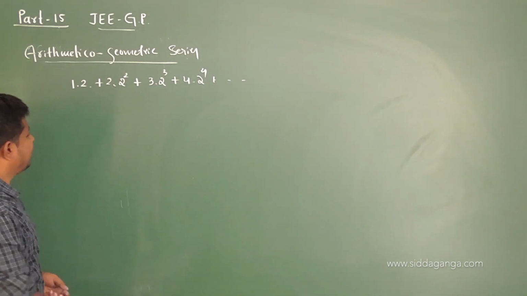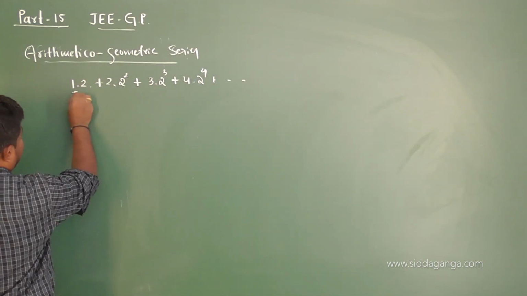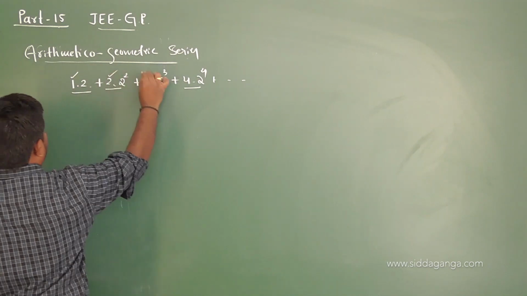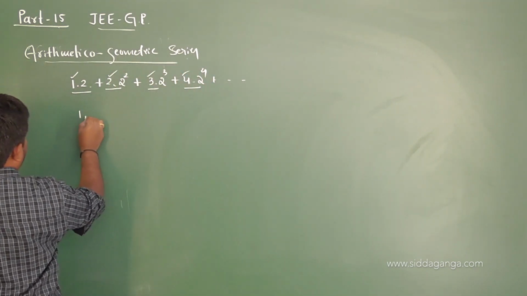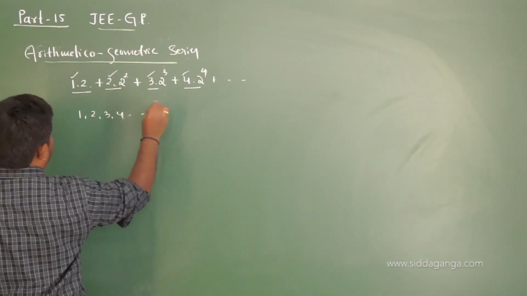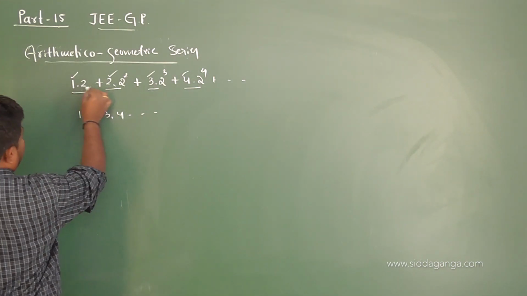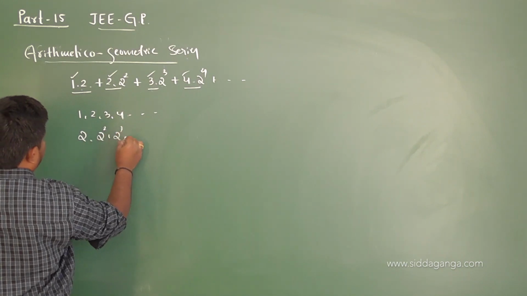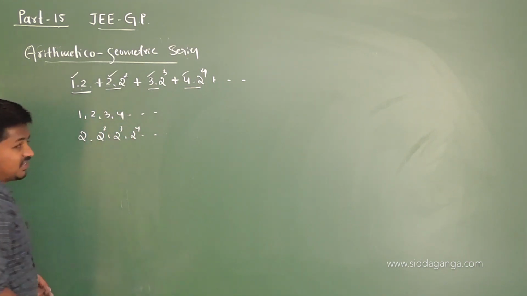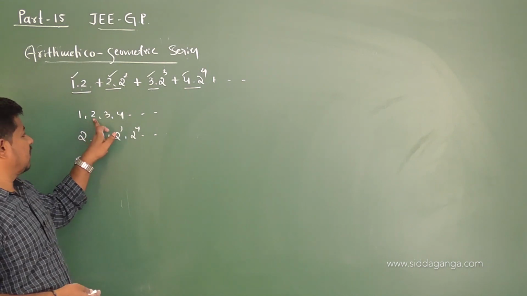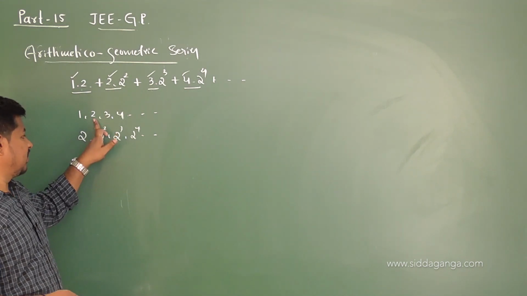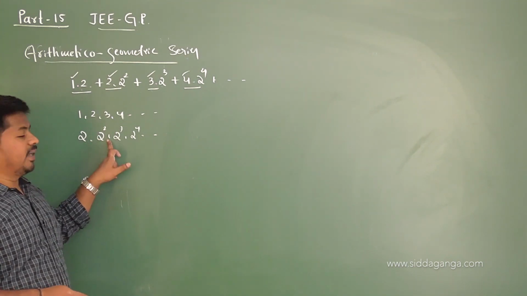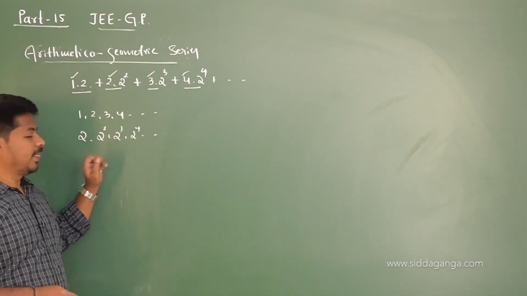Observe here, the first factors 1, 2, 3, 4 form an AP, and 2, 2 square, 2 cube, 2 power of 4 form a GP. This is an AP with first term a equal to 1 and common difference d also 1. This is a GP with a equal to 2 and common ratio 2, right?